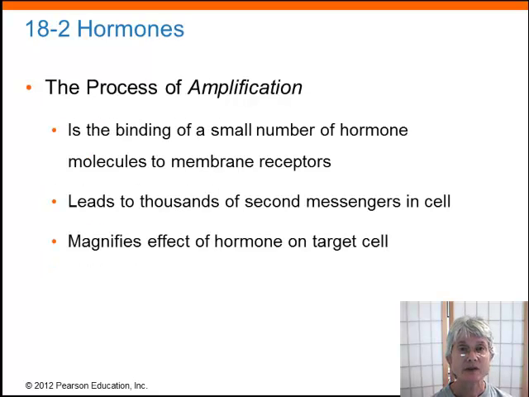And one of the hallmarks of a second messenger system is that the message is amplified inside the cell. When that hormone binds to the outside, it can continue to activate the second messenger molecules until thousands of those active molecules are created inside the cell, causing a widespread and rapid change within the cell. Furthermore, the effect is immediate. So when a hormone binds to a membrane-bound receptor, it instantaneously transforms the metabolism of the target cell. But also, as soon as the hormone leaves, which it will, getting broken down by an enzyme usually, then the effect is instantly turned off.